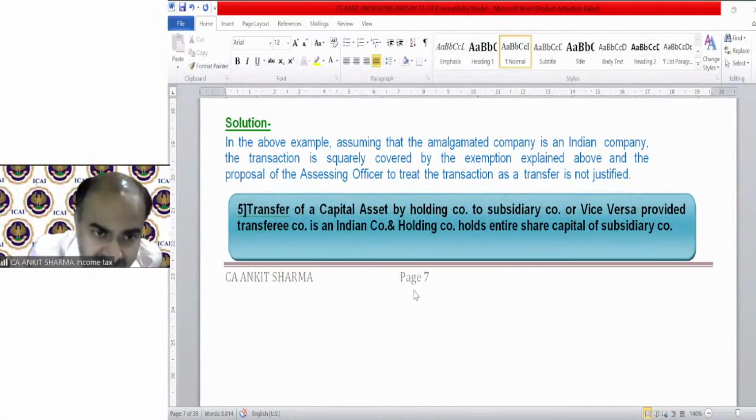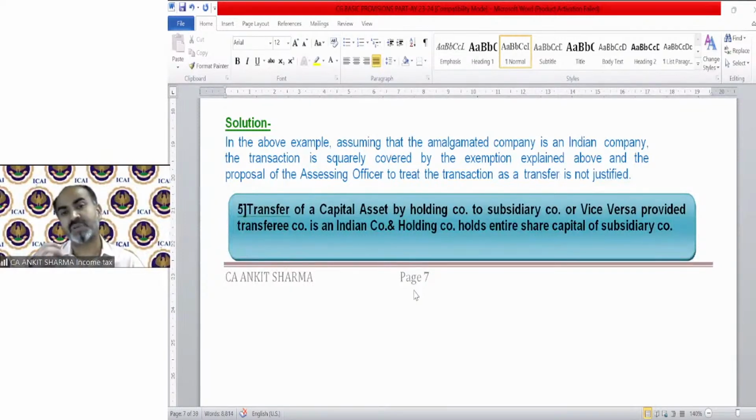Next, almost the same concept as amalgamation in case of holding and subsidiary. Transfer of a capital asset by holding company to subsidiary company or vice versa, provided the transferee company is an Indian company and the holding company holds the entire share capital of the subsidiary company. Just like in case of amalgamation, if there is a transfer of capital asset from a holding to a subsidiary or vice versa, this is not going to be chargeable to tax if two conditions are fulfilled.